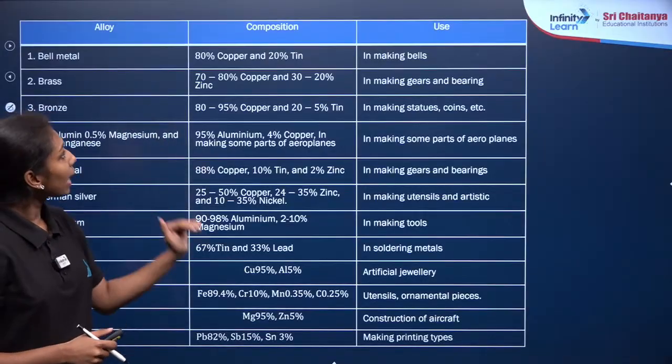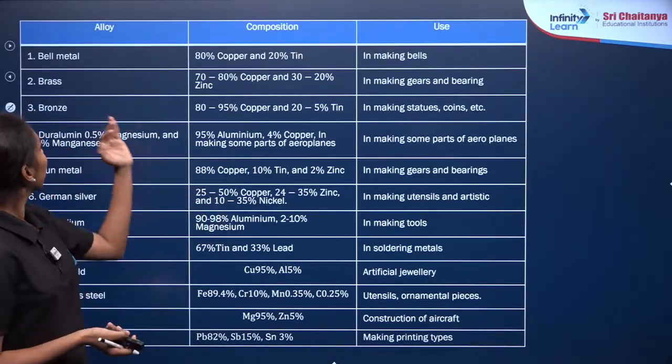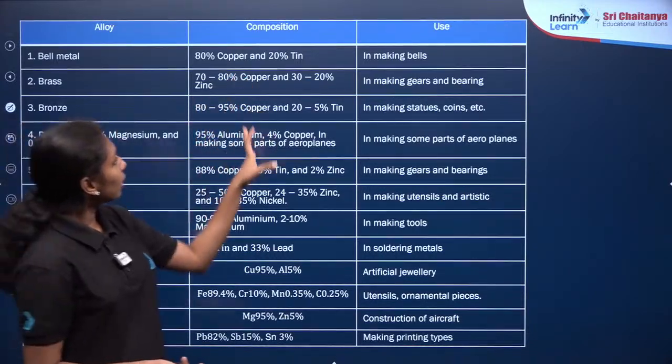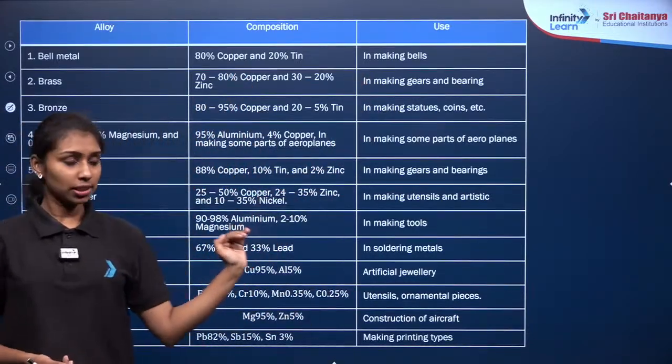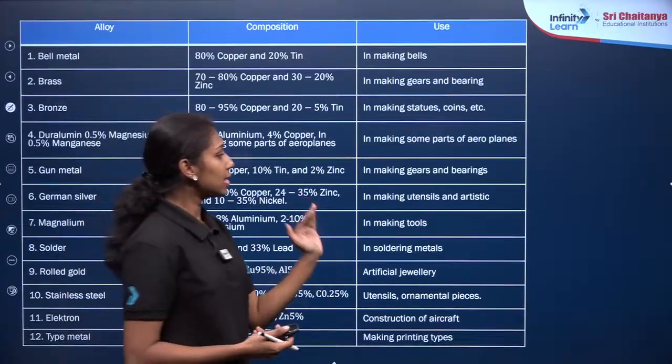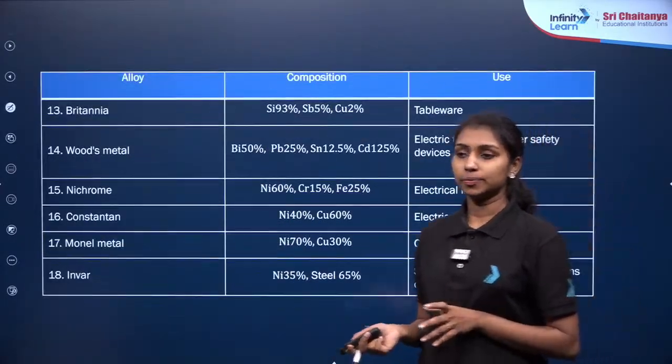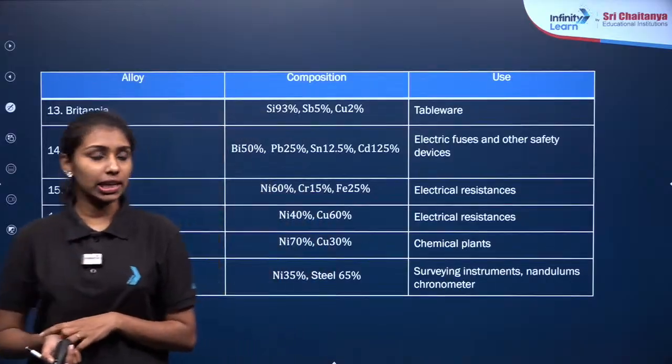So these are the common examples of alloys of different metals and non-metals: what is the primary metal, what is their name, then their composition along with their uses. So you just go through the table given here for reference. Again, more examples are given here, you can go through them.